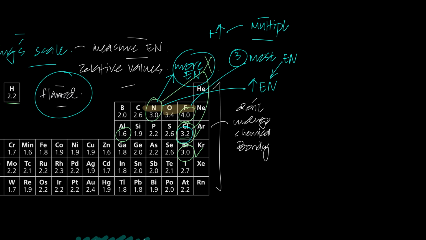Because you may argue that chlorine has more protons, it has a higher nuclear charge, blah blah blah. But understand that it also has one extra shell. So the examiner has never asked this, but he can ask you, why is the Pauling scale flawed between nitrogen and chlorine? It's flawed because chlorine has one extra shell compared to nitrogen, and it's just a rounding off error, and since nitrogen is smaller, it is more electronegative than chlorine. So this is a flawed scale. Please understand this. Yeah? A flawed scale.